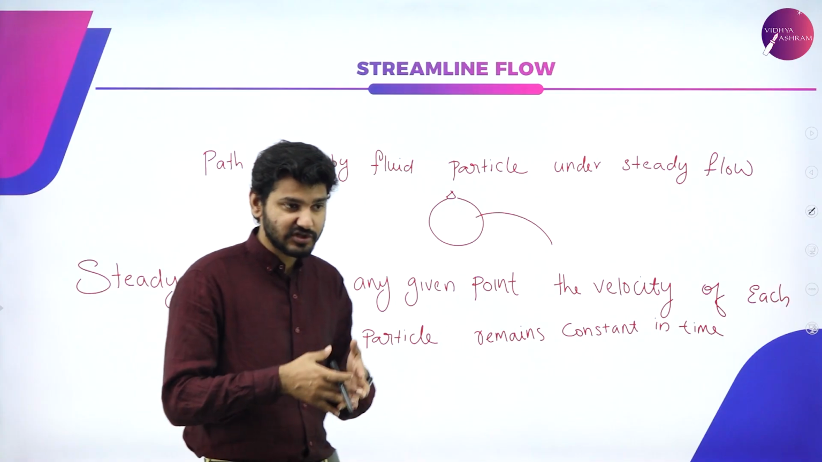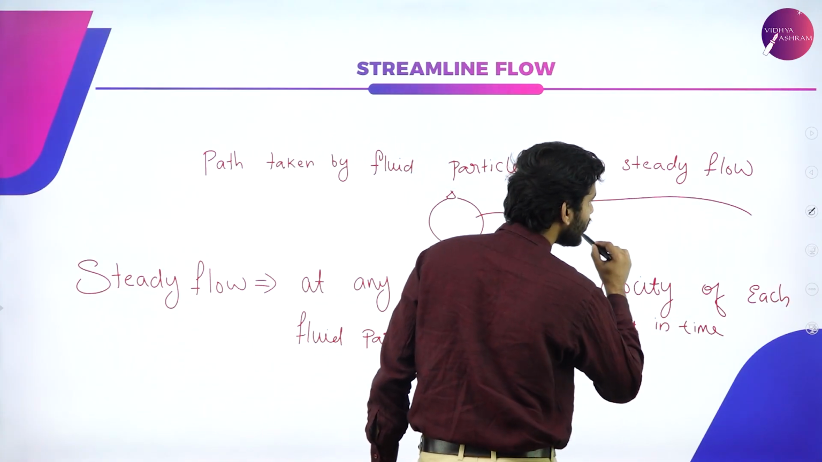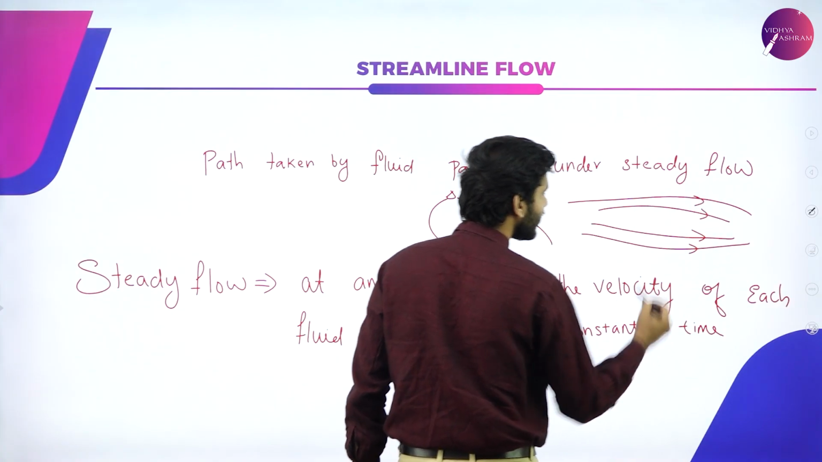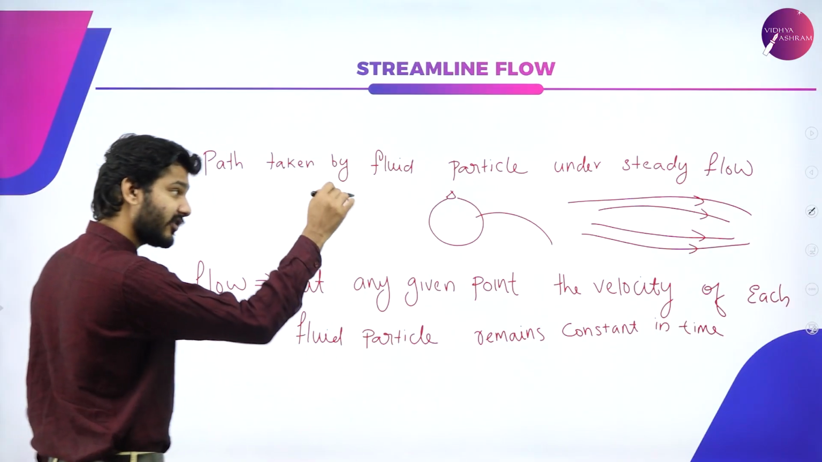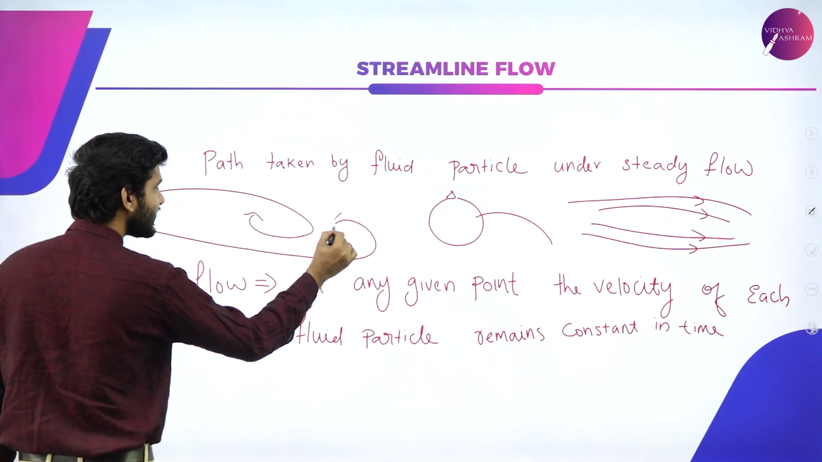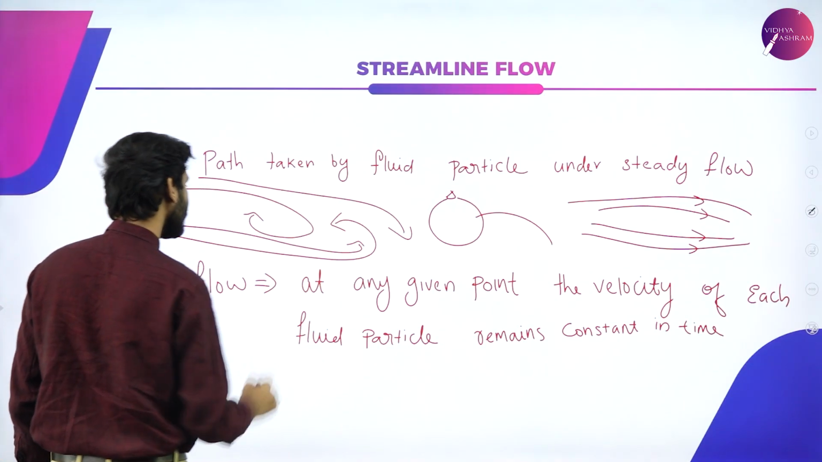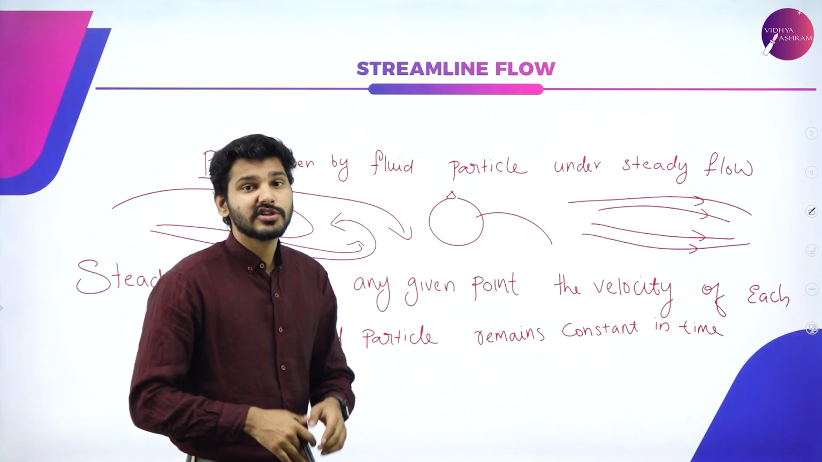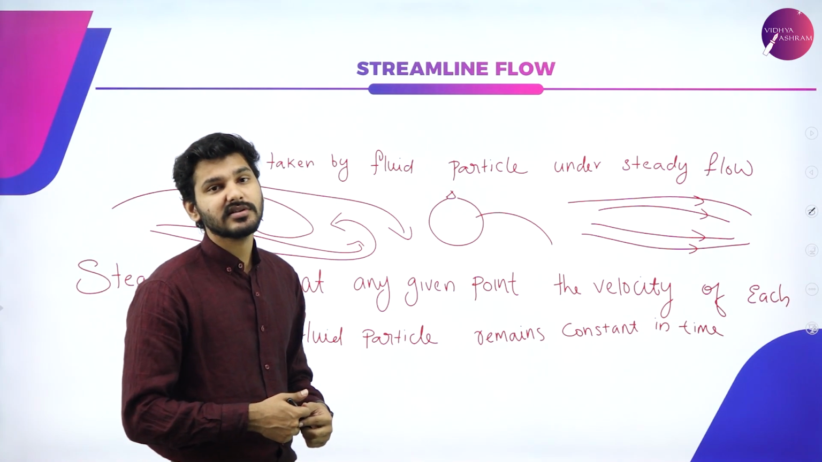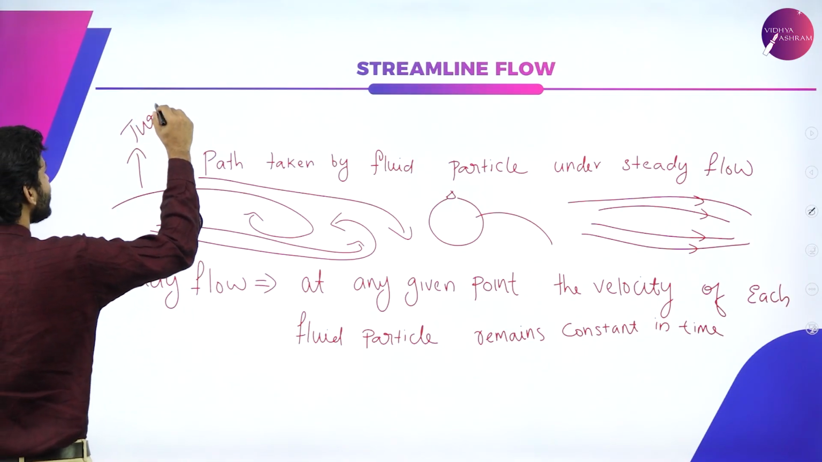And what happens if streamline flow is obstructed? That is, instead of the fluid going along harmoniously, suddenly the fluid backflows or there is chaotic flow occurring. This flow which obstructs streamline flow is known as turbulent flow. So this is known as turbulent flow.